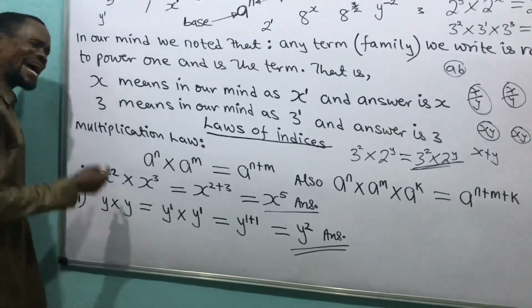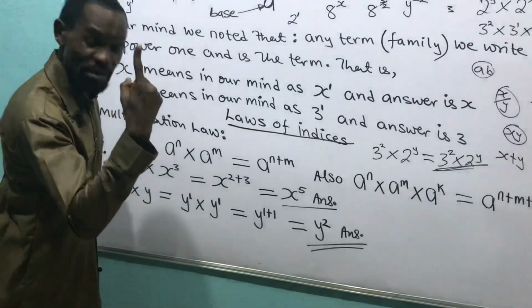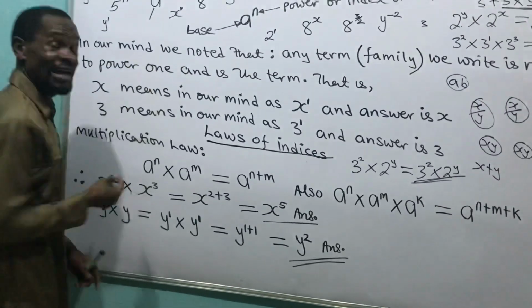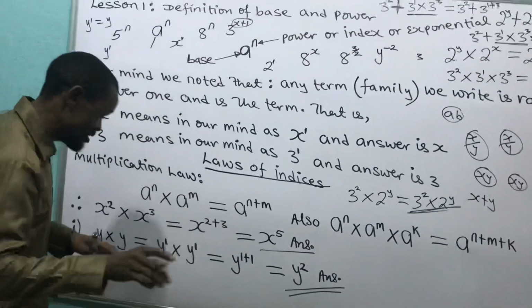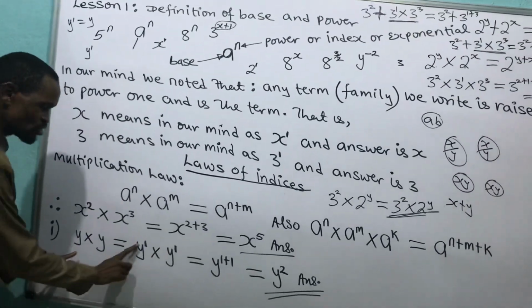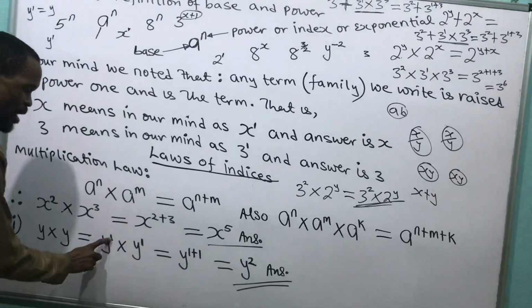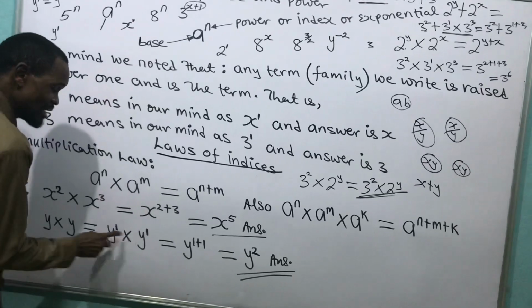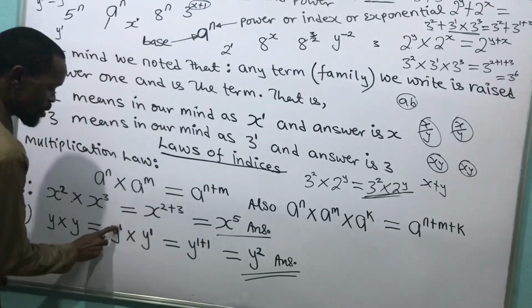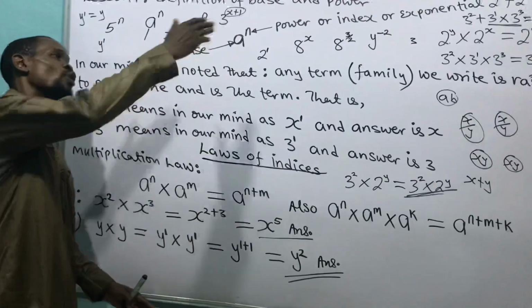Example 1: y times y. I remember that anything I write is raised to the power 1. You remember that? Any term we write in math is raised to the power 1. That means this y is raised to the power 1 times this y is raised to the power 1. They are the same base, right? They are the same base and they are multiplying themselves. I will add their power, 1 plus 1, giving me y raised to the power 2. Can we go to the other example?